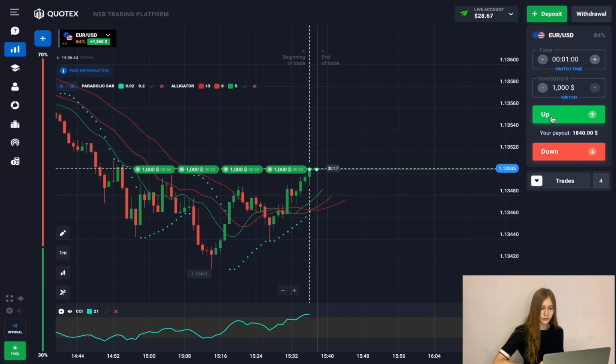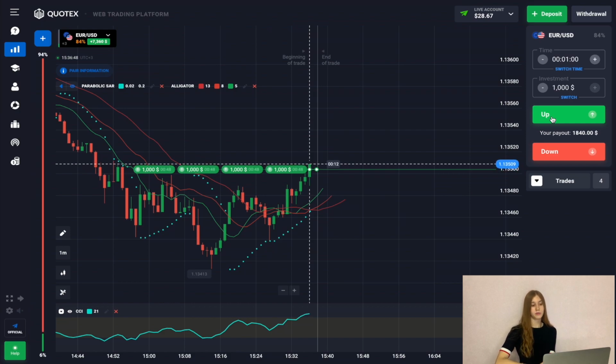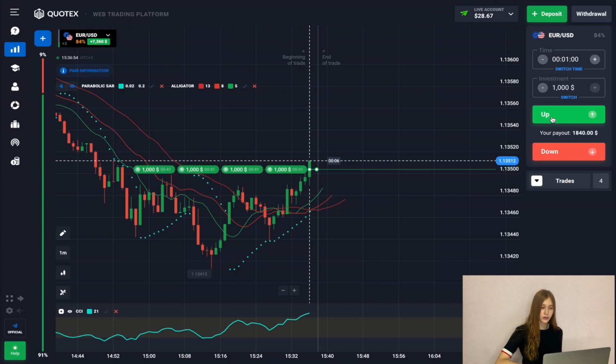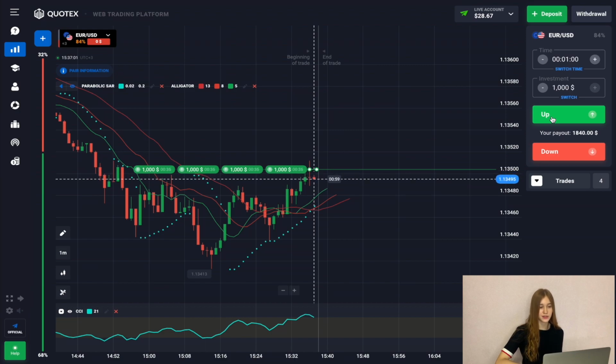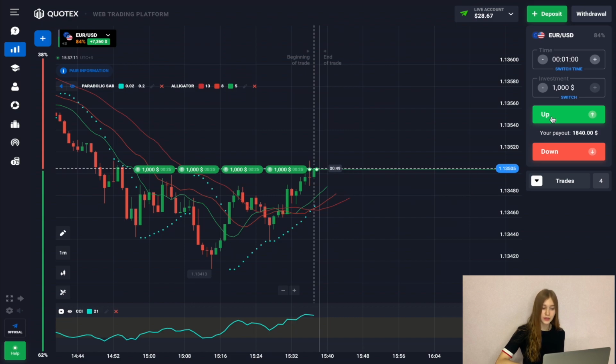Here we open 4 deals for an uptrend. We also see that we have support and resistance levels where the price comes from, where we have already started our upward trend from the push, as we see the parabolic and our moving average indicates the beginning of an uptrend and its movement.